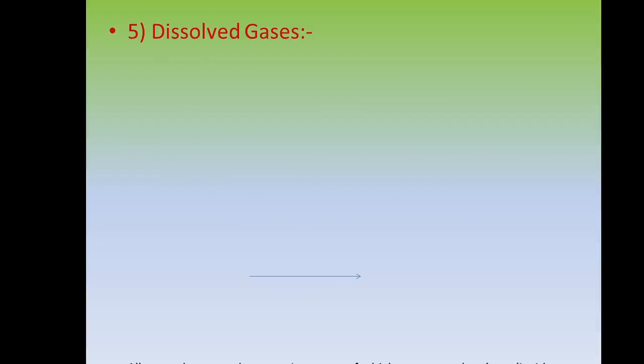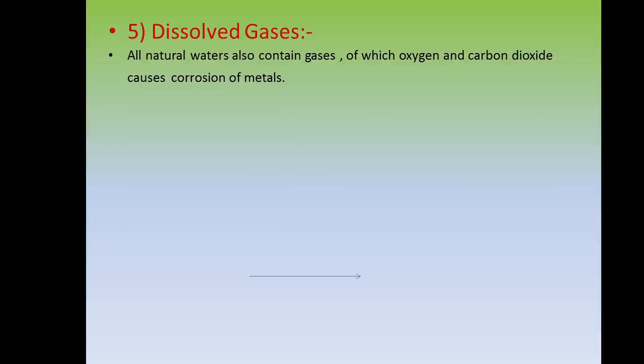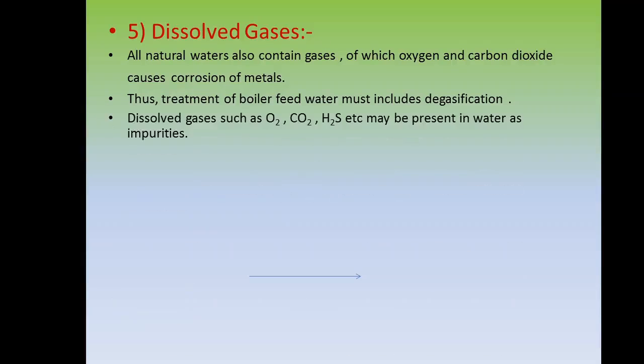Next is dissolved gases. All natural water also contains gases, of which oxygen and carbon dioxide cause corrosion of metal. The treatment of boiler feed water must include degasification.